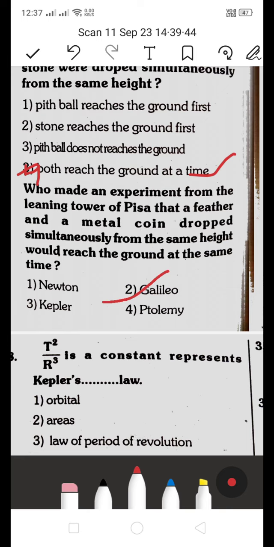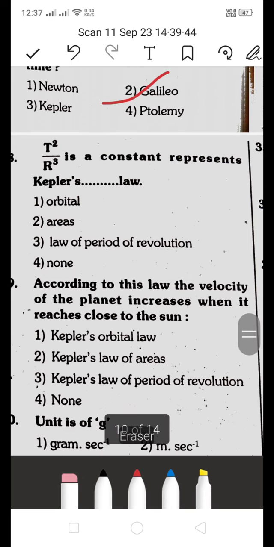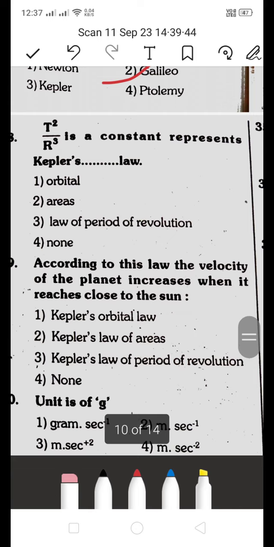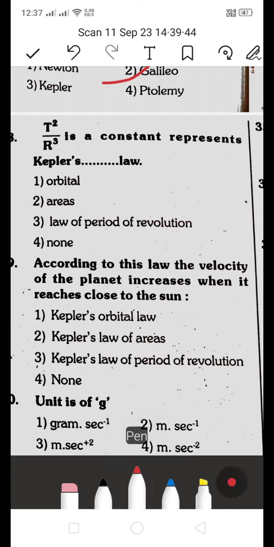Next, T squared by R cubed is a constant represent Kepler's law. Is it 1 orbital, 2 area, 3 law of period of revolution, 4 none? Which is the right answer? It will be the law of period of revolution. T is the time period, and R is nothing but the orbital radius.